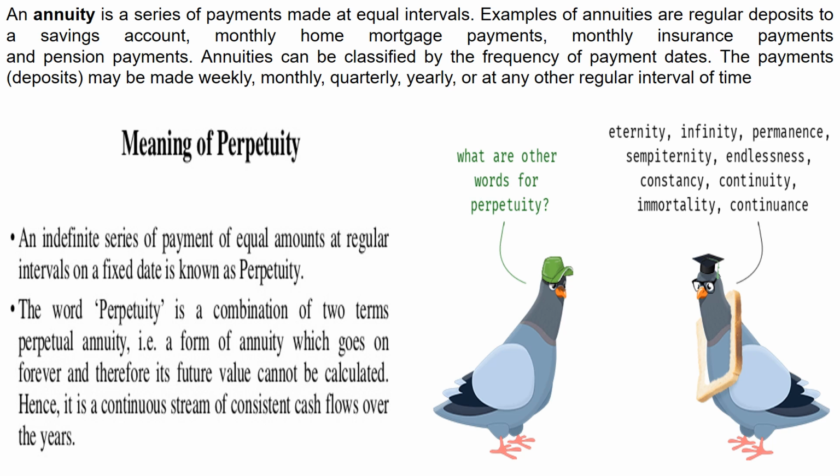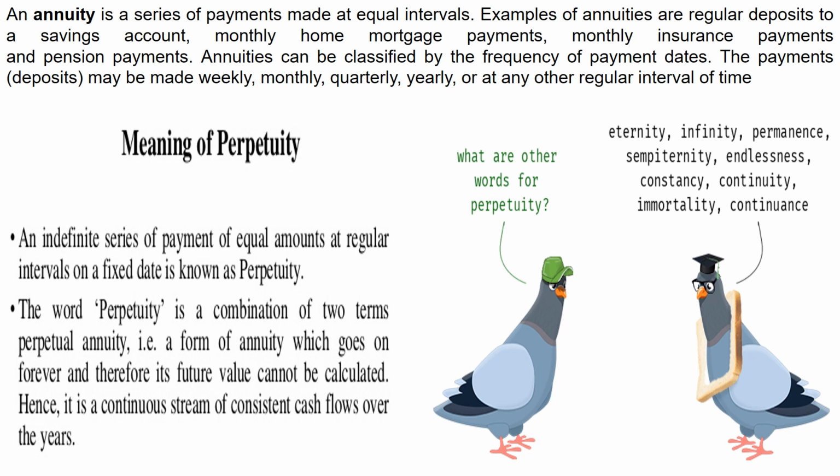So what is an annuity? An annuity is nothing but a series of payments made at equal intervals. Whenever a series of payments is made at equal intervals, it is called an annuity. Some examples are the regular deposits you make to a savings account, monthly insurance payments, and pension payments. These are some examples of an annuity.